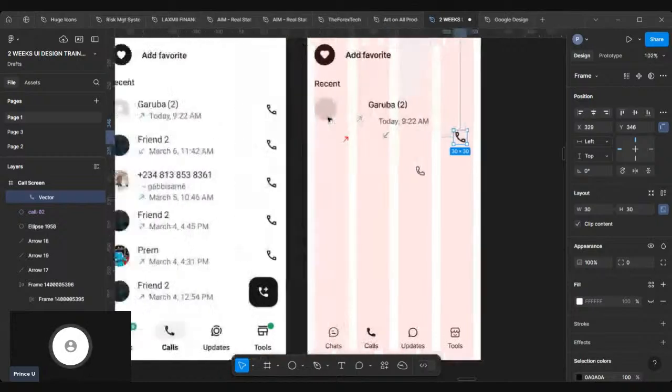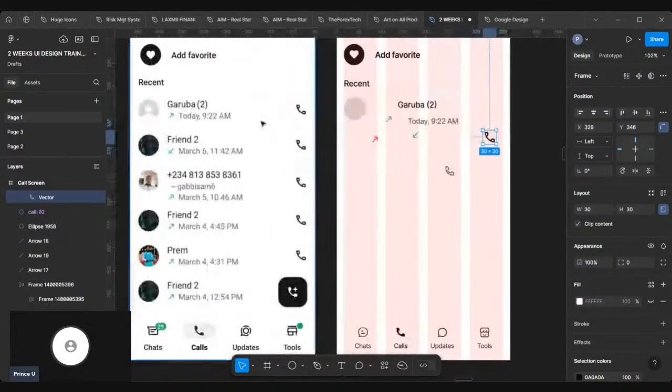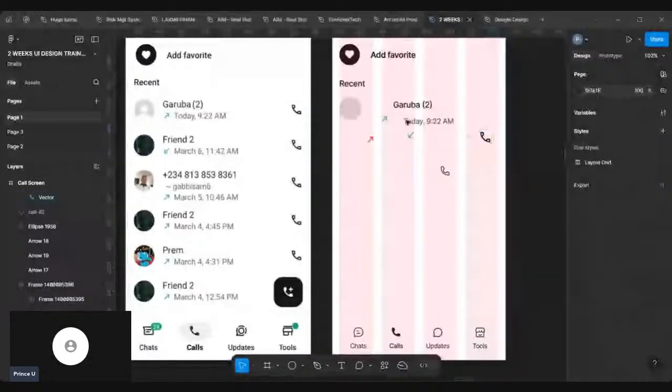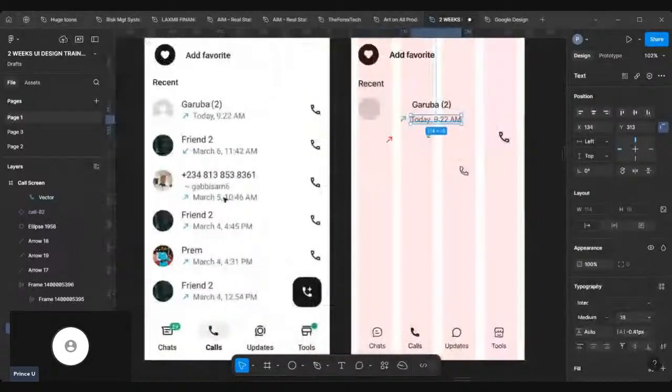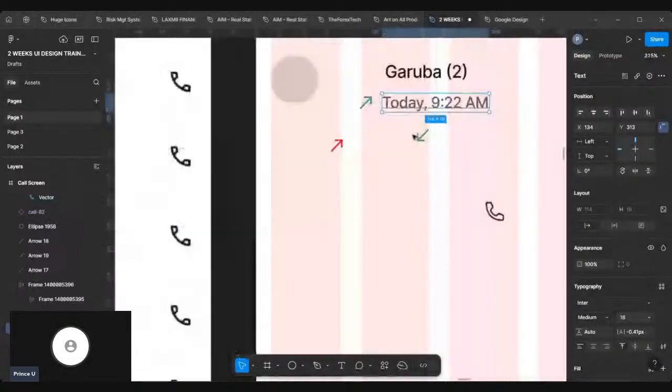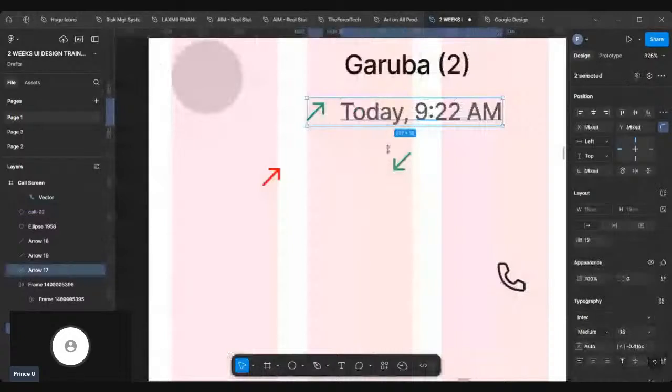All right, nice one. So let's now start putting our elements together. So this call log, the arrow and the time, they are related. So I'm going to bring them close to each other like this. The beautiful thing about design is once you build one of the components, all you need to do is just to duplicate and edit. You understand? Just like we did for our charts, I'm doing same here now. I'll just hold shift to select more than one item. The spacing is currently set to 12. I'll make it maybe 10.